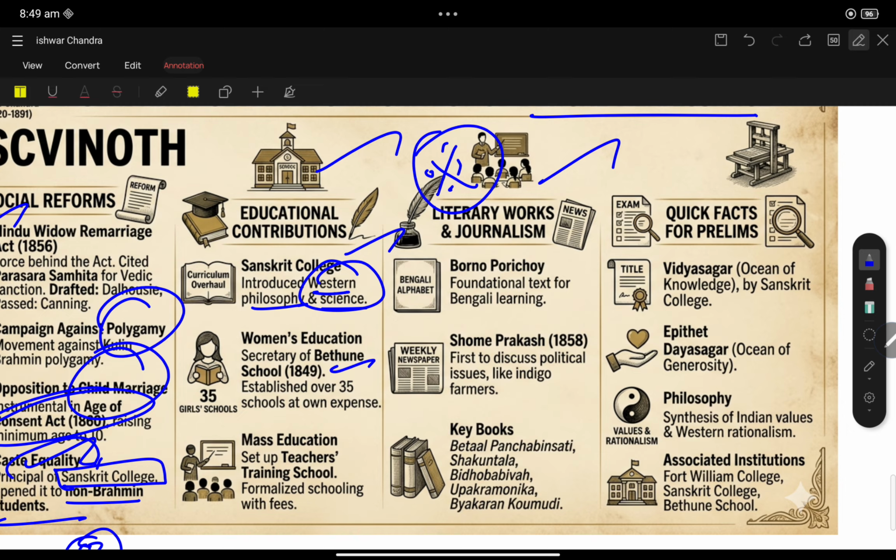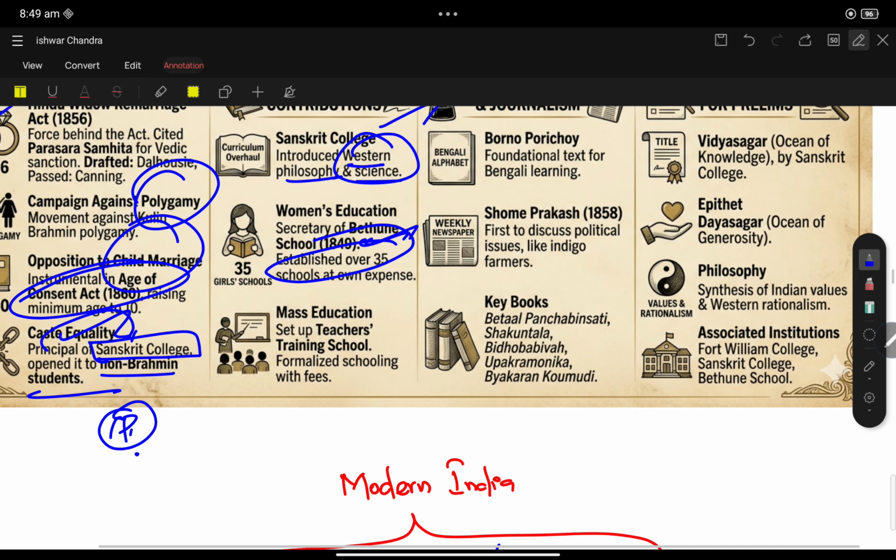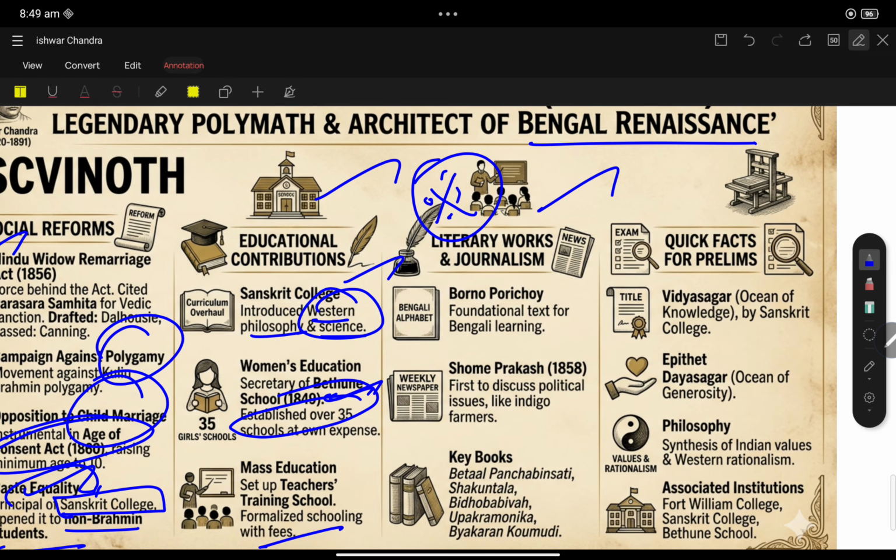He was secretary of Bethune School and established over 35 girls' schools at his own expense. For mass education, he set up teacher training schools and formalized the schooling with fees. Now, literary works and journalism.